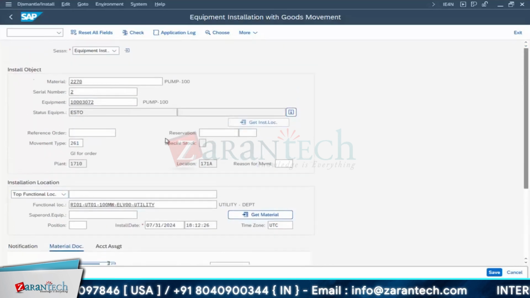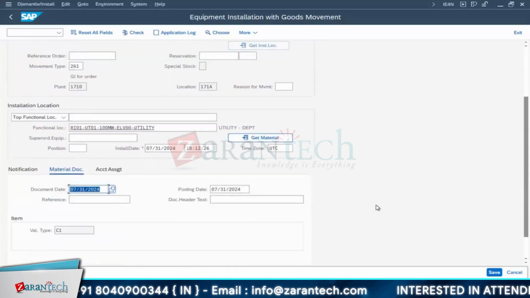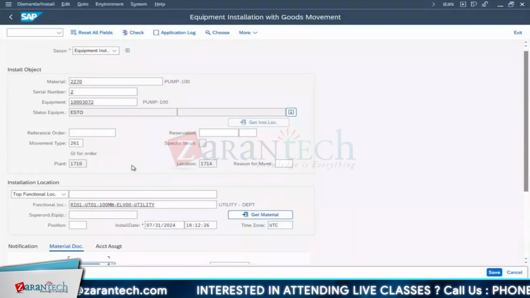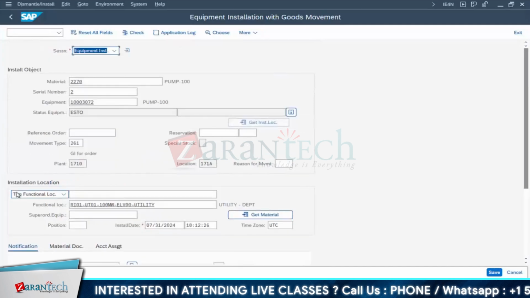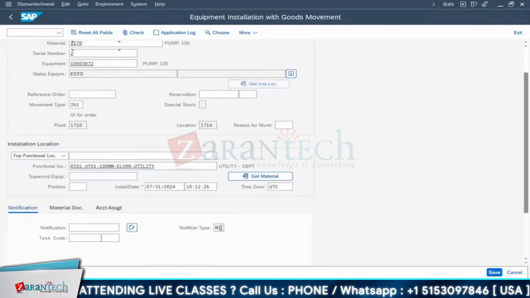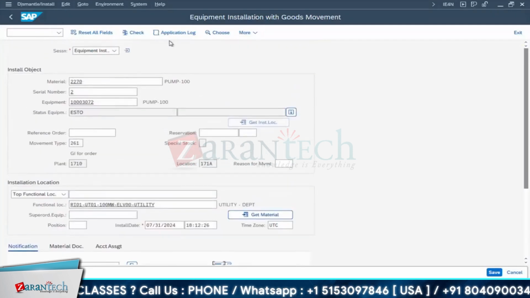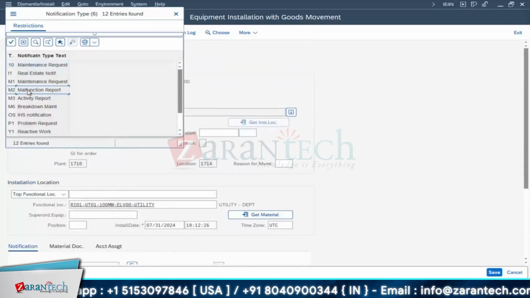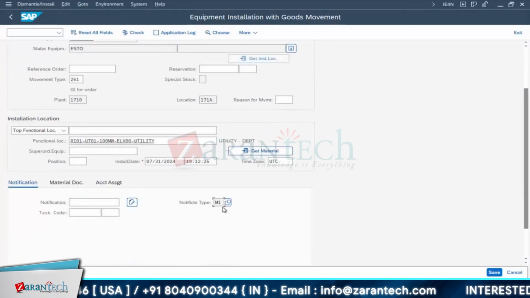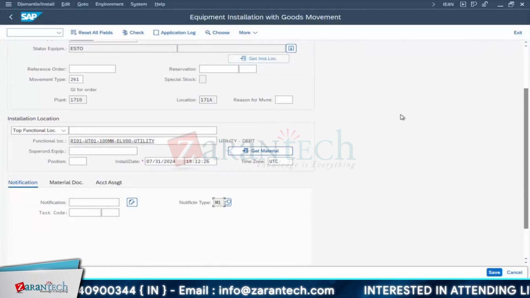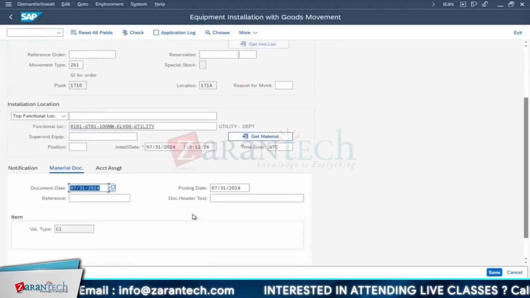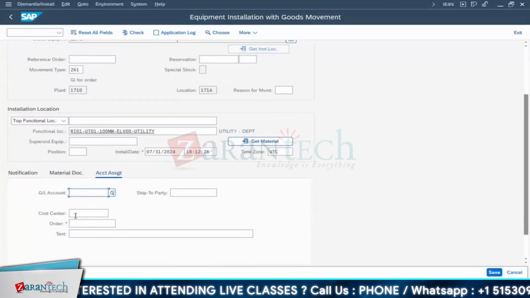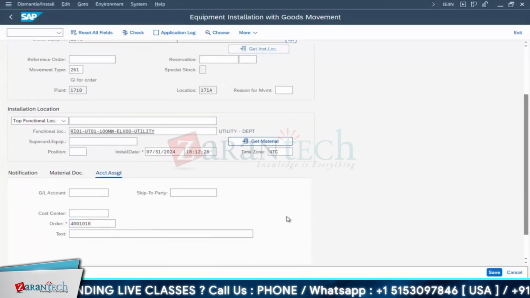Here another thing is there. By default, one notification will be created. Okay, as a good practice, SAP creates a notification here. See, there is a notification tab. By default, it will be there: M1 when I go for installation. When I go for dismantling, here it will be M2. Okay, notifications, malfunction report. By default, it will be. Later we can assign this notification to our already created order. So let me go for material document. So C1 we are withdrawing. Okay, here you'll go for. Okay. So same order I will use. Yeah, if any errors we will see.